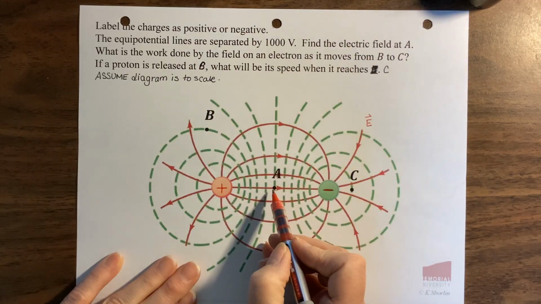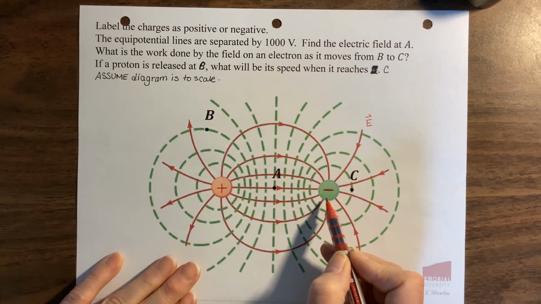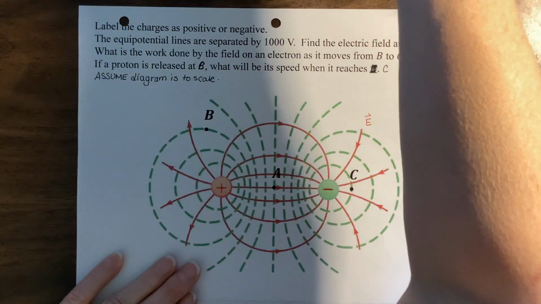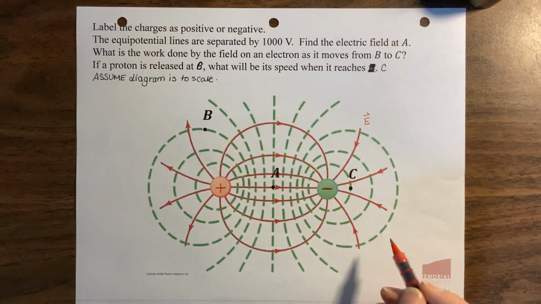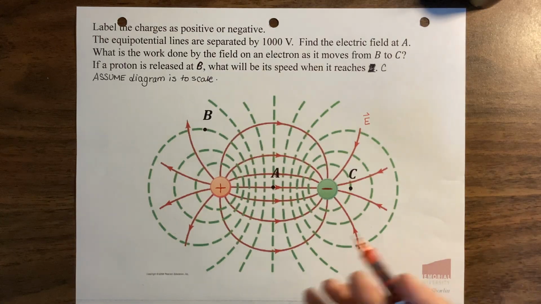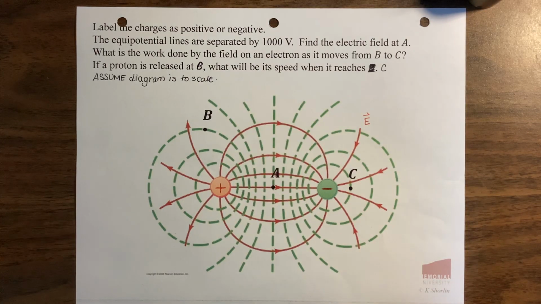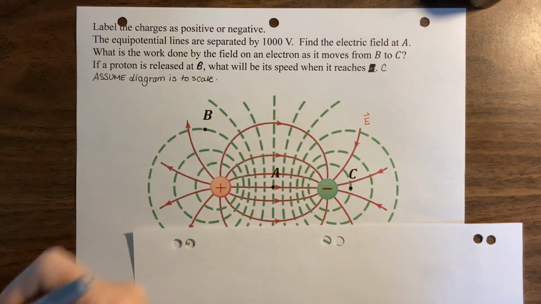Find the electric field at point A. So, how are we going to solve this problem? We do know that these two charges are equal, but we don't know the magnitude of the charges. This means we can't do E equals KQ over R squared because we don't know Q. So is there another thing we could do? Well, we do know the relationship between electric field and electric potential. Why don't we write that down and see if that helps give us an idea?